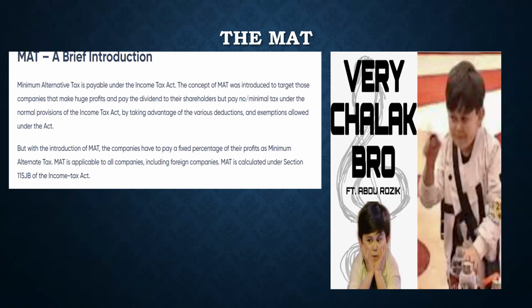Even after those deductions, your profit will be calculated on something else. I will see what that something else is, and depending on that, you have to pay 15% of the tax. That's why it is called minimum alternate tax. If your tax is obviously more than MAT, then you need not pay this, right? So it's either MAT or the total profit and the total tax, and the tax bracket we have just seen.